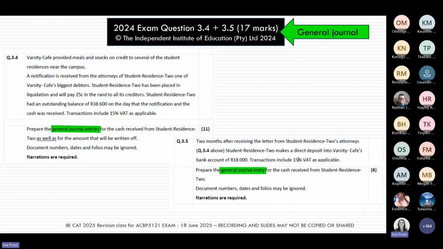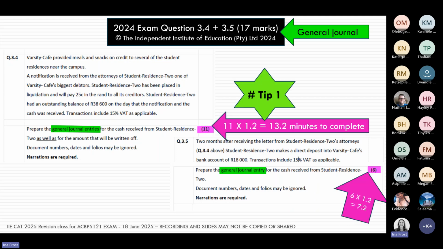So again, let's just quickly refresh. Can we remember all of our exam tips and tricks? Tip number one, remember you're going to be managing your time in this paper. You're going to make sure that you're not overrunning, that you're not spending 30 minutes on a question that should only take you 15. And remember, your speed is 1.2 minutes per question. So for question 3.4 you could take around 13 minutes, and for 3.5 around 7 minutes. So about 20 minutes to prepare these different general journal entries.